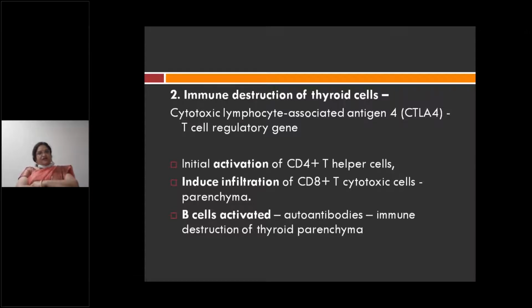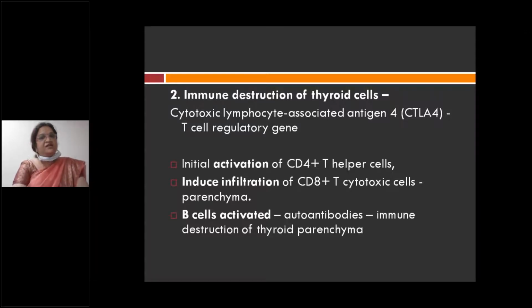You have lymphocytic activation, that is T lymphocytic activation, that is CD4 plus T helper lymphocytes are activated. Also CD8 plus T cytotoxic lymphocytes are activated. Apart from that, B cells are activated. Because of that, there is autoantibody formation and destruction of the thyroid parenchyma. So mainly it is the cytotoxic lymphocyte associated 4 antigen T regulatory gene, the CTLA4 gene, which causes this immune destruction of thyroid cells.